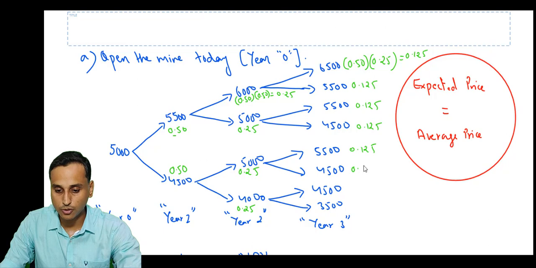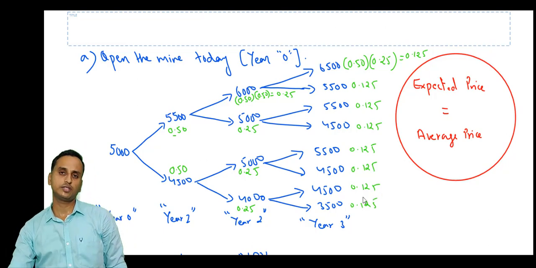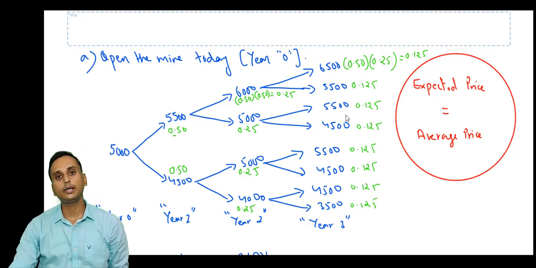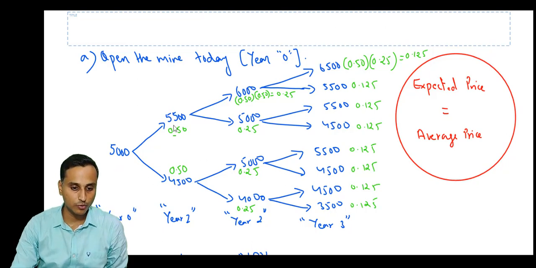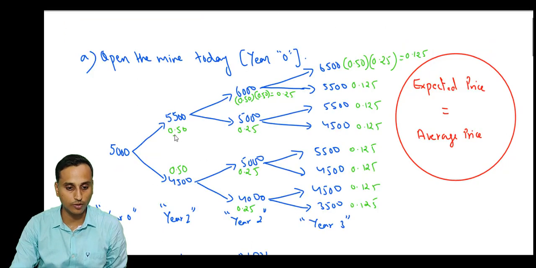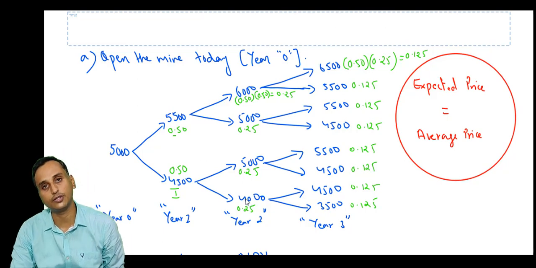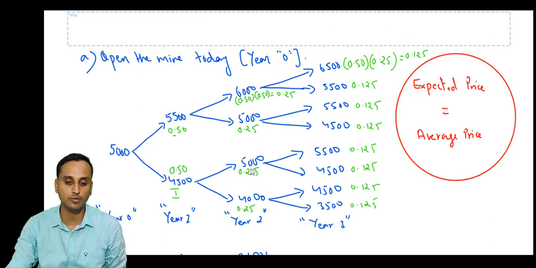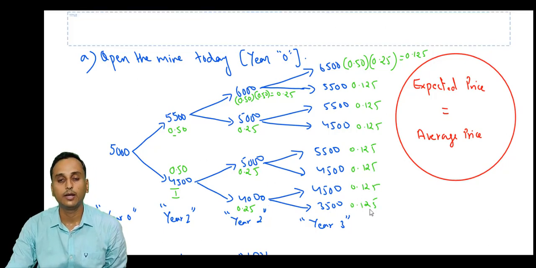That's one simple method to find this out. I'll tell you an even simpler method. There's one more very simple method: the probability of occurrences of events should total to 1. So in year 1, the probability of these two should total to 1. 0.5 plus 0.5 should total to 1. In year 2, the probabilities of all these 4 events should total to 1. 0.25 plus 0.25 plus 0.25 plus 0.25 should total to 1. Similarly, if you add 0.125 8 times, it should total to 1.